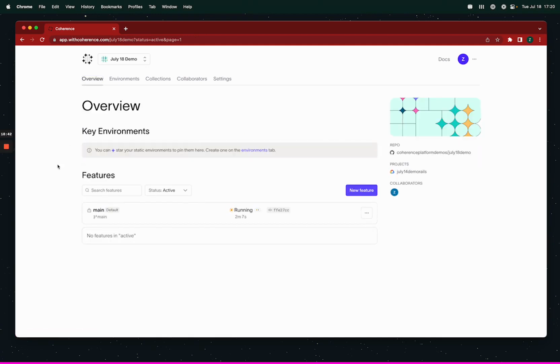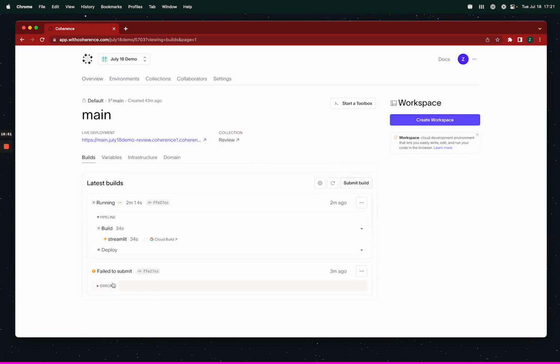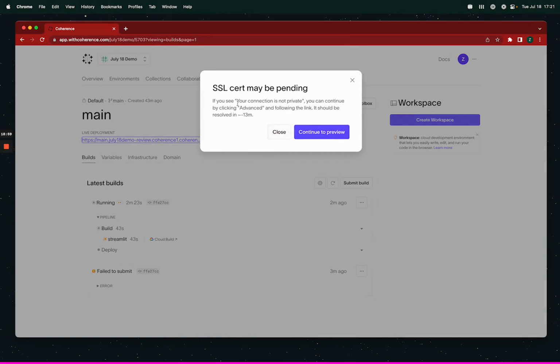All right, so it looks like that initial configuration finished, and I had to come in here and click submit build once. This first one failed to submit. Sometimes there's some race conditions against Google. So now I've got my first feature. This gives me a deployment, which won't work yet. It also gives me a warning on Google. SSL certs can take some time. On AWS, they're faster.